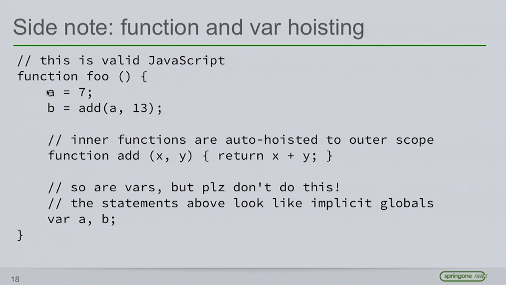But to my JavaScript eyes, this actually looks like an error. It looks like I've accidentally declared some global variables, because that's what JavaScript's going to do if I forget to introduce the declaration for these. I guess back in the 90s, Brendan Eich and the team decided that they would rather not throw lots of exceptions and rather try to do the smartest thing, try to guess what the developer intended to do. So, in order to avoid as many programming errors as possible, they made all these types of decisions.